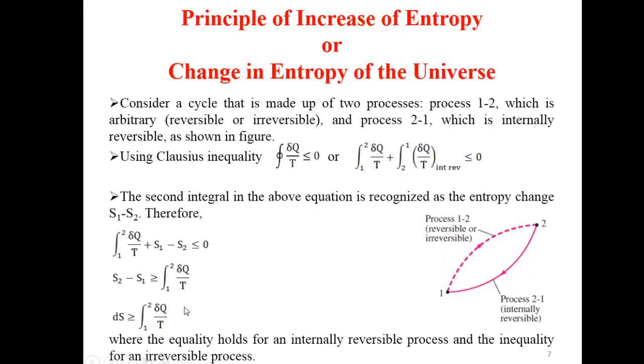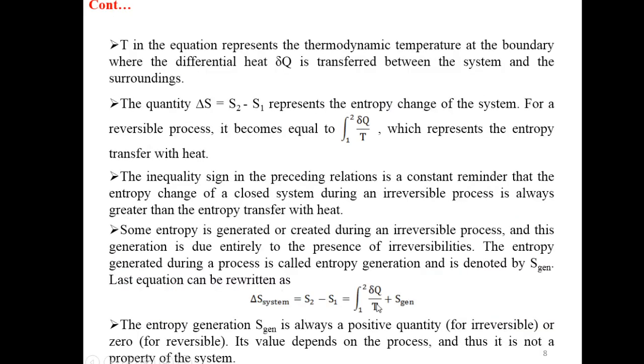So we have replaced this equation with this one, in which we have added entropy generation. The entropy generation is always a positive quantity for irreversible process or 0 for reversible process. Its value depends on the process. Thus, it is not a property of the system.